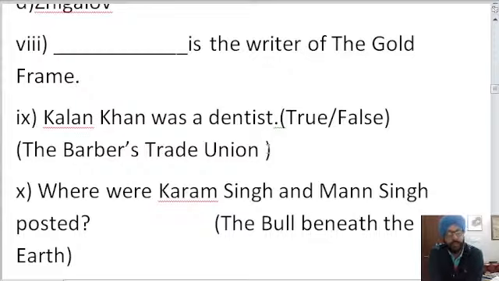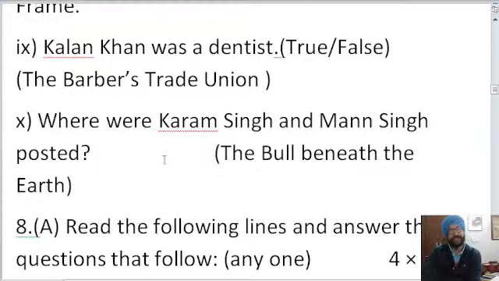Next: dash is the writer of the gold frame. The story Gold Frame, the chapter, who is the writer? Mention in the comment box. Who is the writer of Gold Frame? Okay, everyone is answering it correctly. It is very good to see that most of the students are giving the correct answer. So let us move forward.